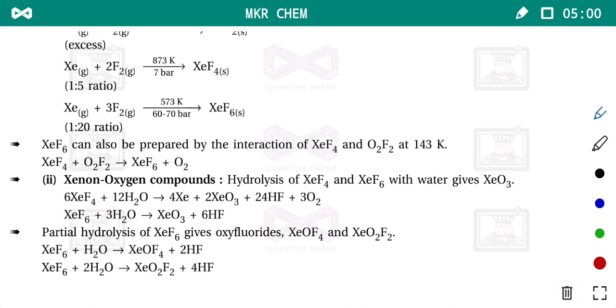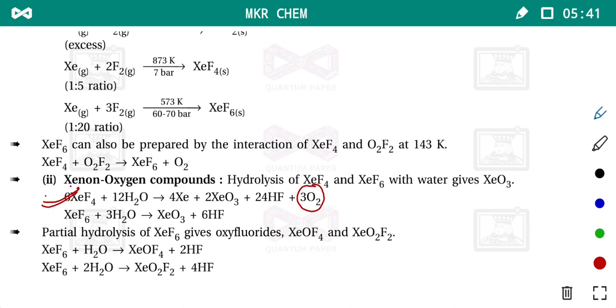Another simple method, remember the stoichiometry is like this: 6 xenon tetrafluoride and 12 water required. Another dangerous thing here is that 4 xenon are released without reaction, and out of 6 xenon only 2 xenon form trioxide. Here 24 hydrogen and 24 fluorine form 24 HF, and after balancing the stoichiometry, the remaining oxygen is released as oxygen gas. So this is the most important reaction.